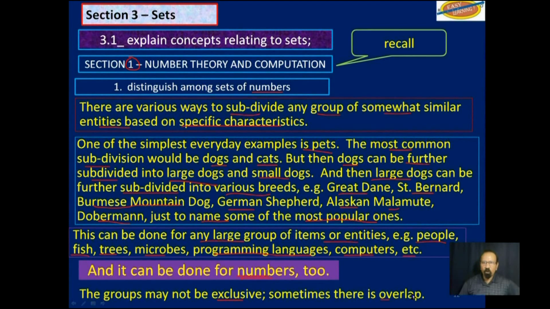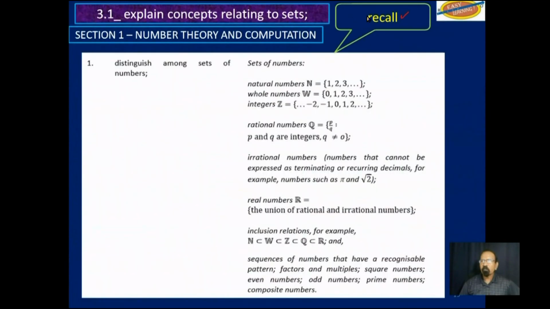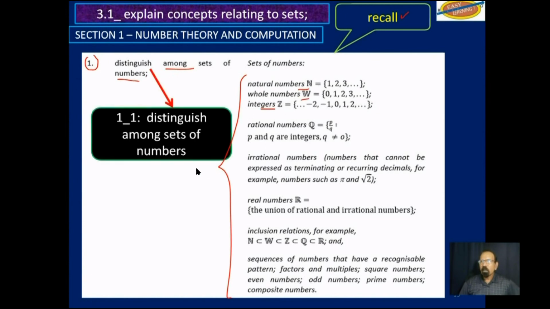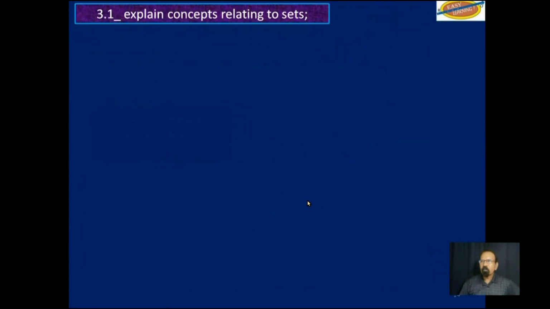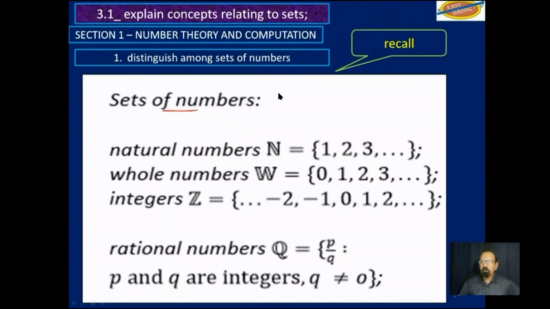Sometimes there is an overlap. Still on recall, work that we already did: distinguish among sets of numbers. This was section 1, objective 1. It talks about the various sets of numbers, natural numbers and whole numbers and integers and so on. And then, continuing that, sets of numbers.